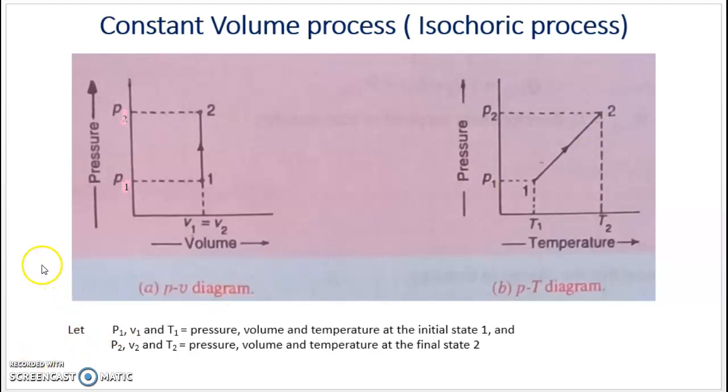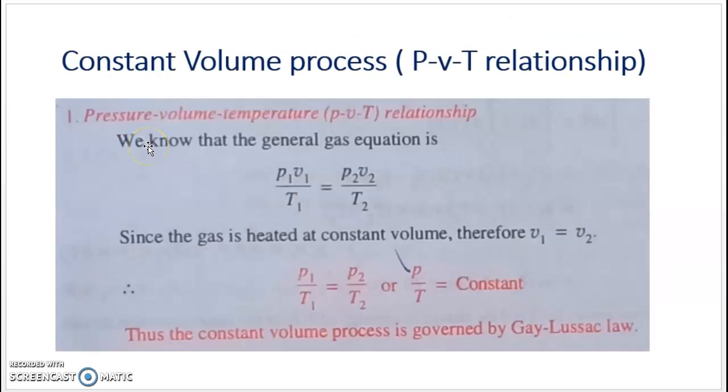Now we are going to derive the relationships and formulas for various terms for this constant volume process. Let P1, V1 and T1 be the pressure, volume and temperature at the initial state 1. Similarly, P2, V2 and T2 are the pressure, volume and temperature at the final state 2. Now we are going to see the various derivations one by one. First one is the PVT relationship.